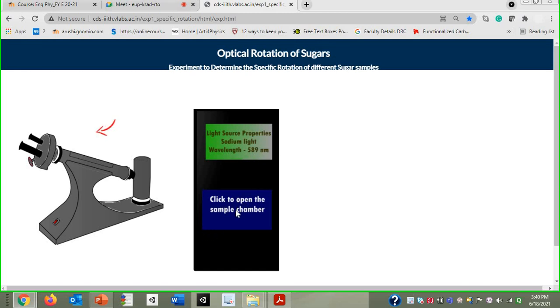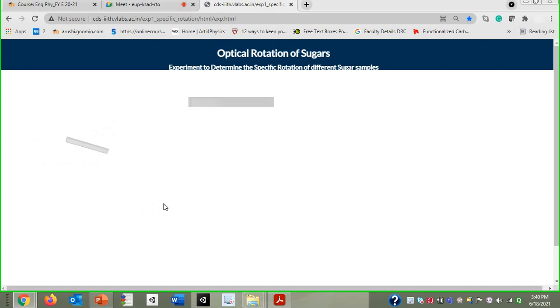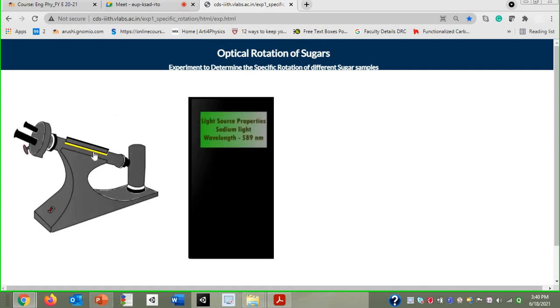Now if you want to open the sample chamber, here is the sample chamber where the tube is kept. So we can open that sample chamber. Here you can see this sample chamber is open and you can see whatever light is generated by the source passing through the compartment. Okay, the same light you can see through the telescope.